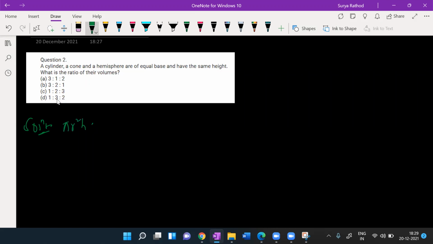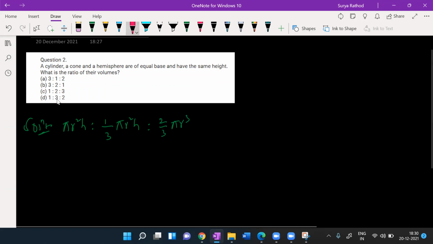And he's asking the ratio, right? So in this ratio, what is the cone? 1/3 pi r square h. I think this question has been asked of class 9 students as well. Same question, but cone and cylinder were written in a zigzag pattern. What is the hemisphere? 2/3 pi r cube. Great. So everywhere we have r square, pi r square common, pi r square here, pi r square here.